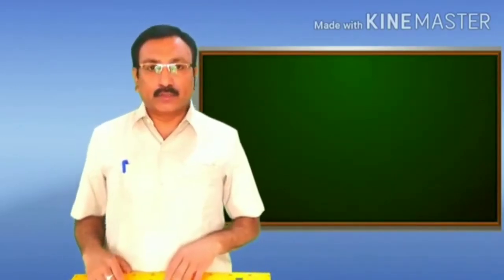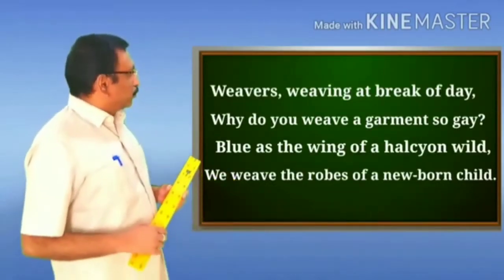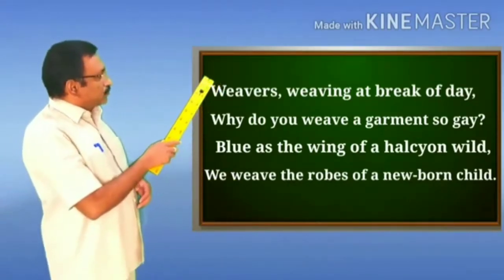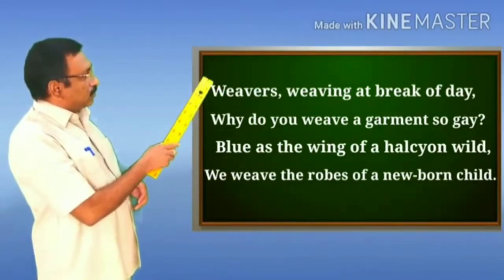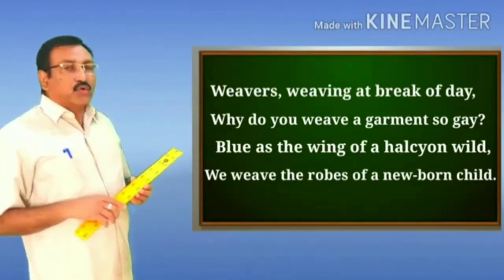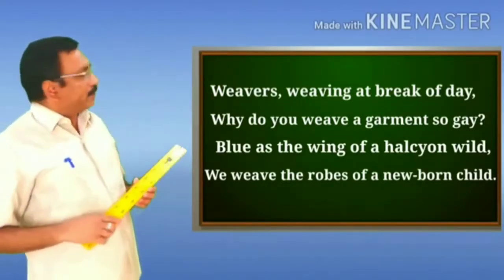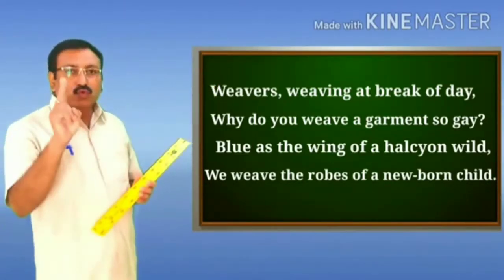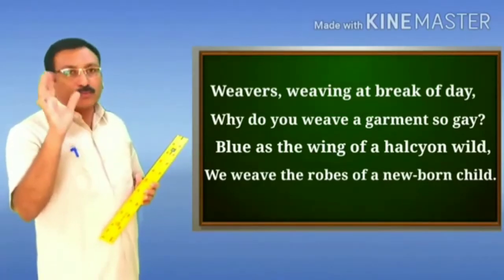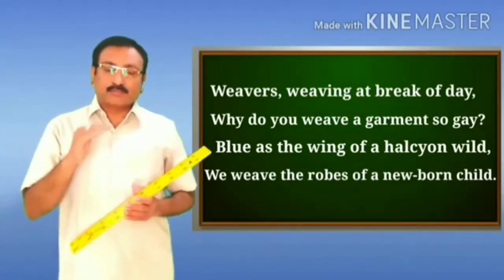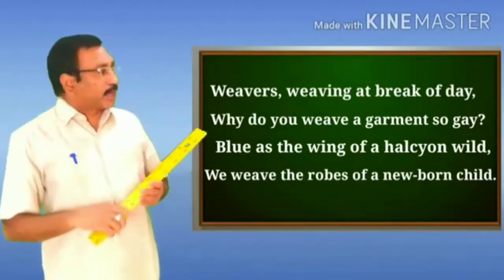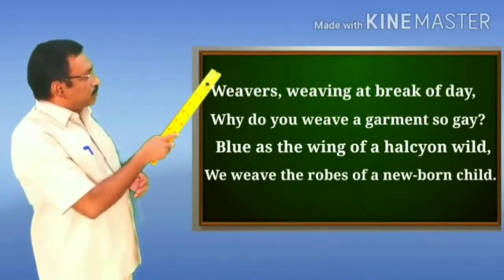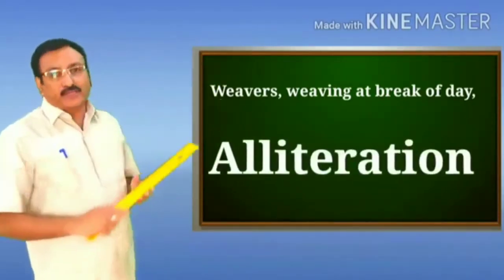So let us look at the first stanza of the poem Indian Weavers. Look at the first line from the first stanza: weavers weaving at break of day. If you look at this line carefully, we have two words, weavers weaving. Both the words begin with the same sound, and that is W. Therefore, this line is an example of the figure of speech alliteration.